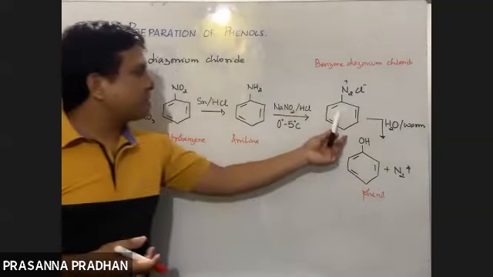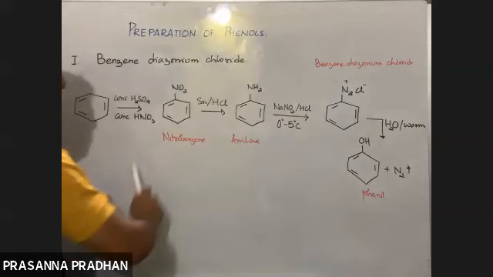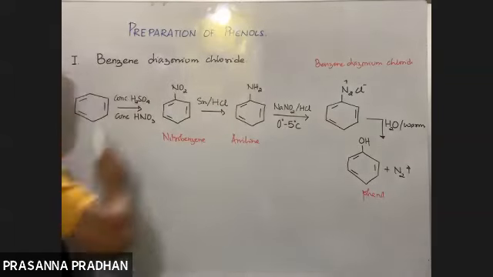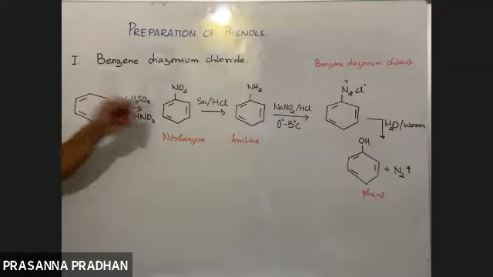Or benzene diazonium chloride to phenol. So see, 3-4 questions have been made from here. Right? So starting from benzene we can do it in this way.